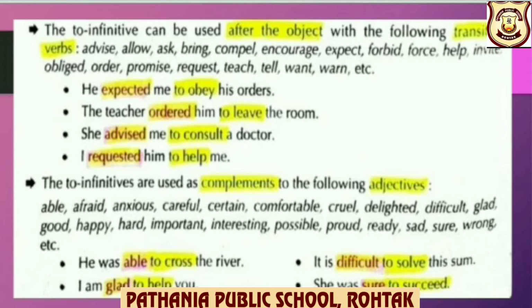The to infinitive can be used after the object with the following transitive verbs. So transitive verbs require an object to complete its sense. We know this, children.